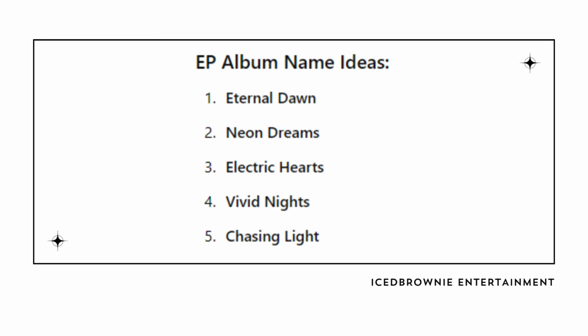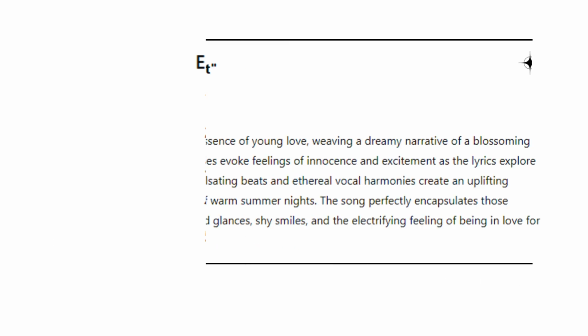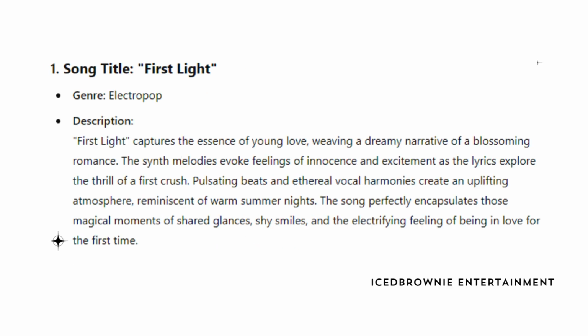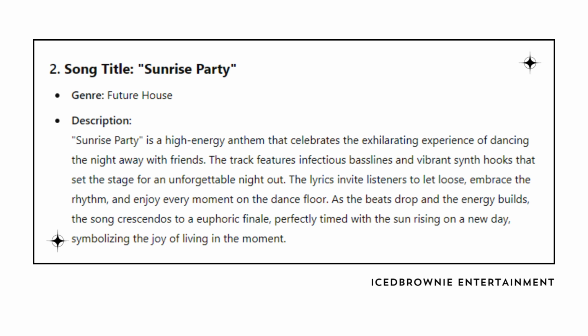ChatGPT generated 2 songs for the EP, along with descriptions for each one. Let's take a look at what we have. The first song is titled First Light, and the second song is called Sunrise Party. With our EP, Chasing Light, and its 2 tracks ready, we're getting closer to finalizing our K-pop AI boy group project.